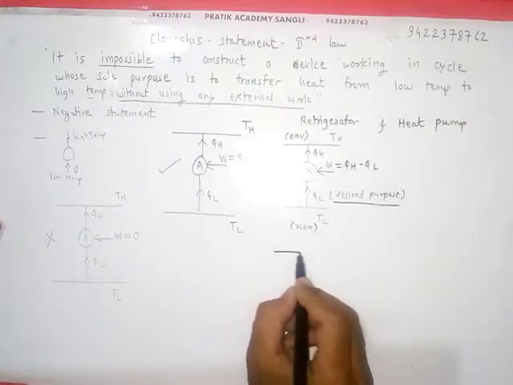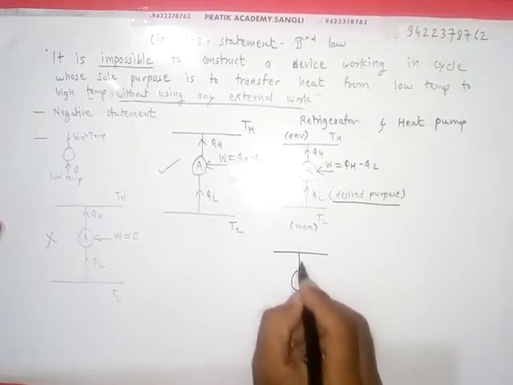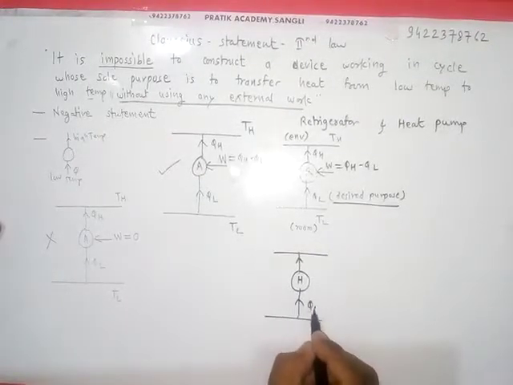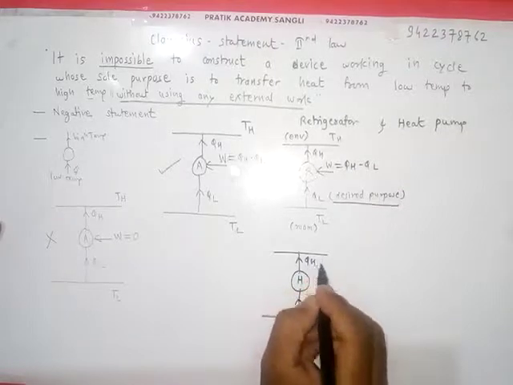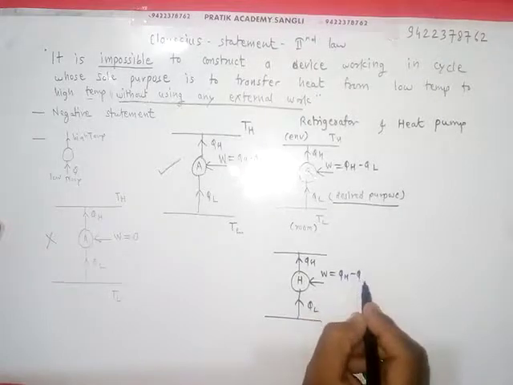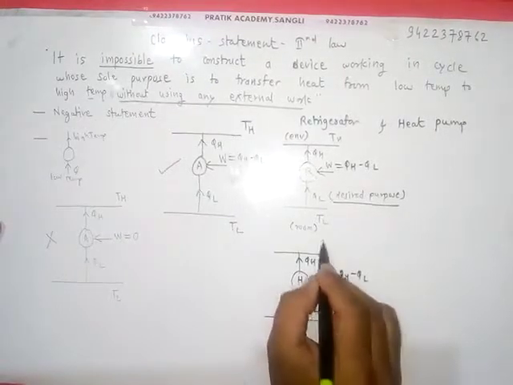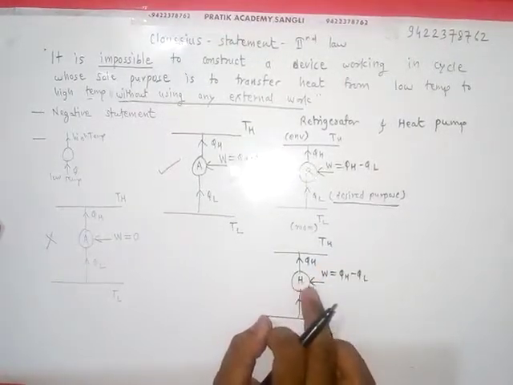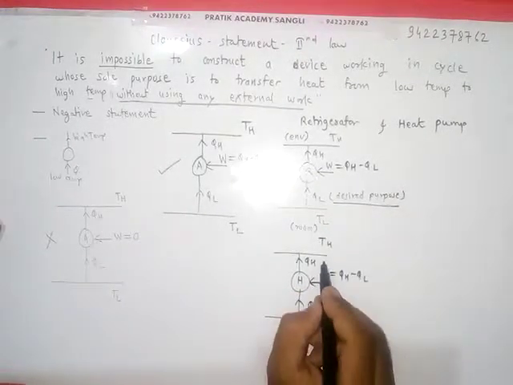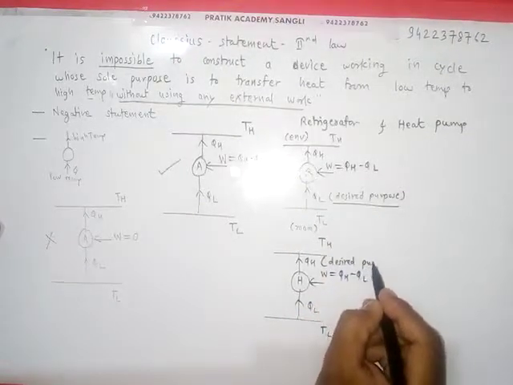And in the second case, what is a heat pump? It is similar to our refrigerator, but the purpose is different. It will remove heat QL from the low side and deliver QH, and it requires non-zero work W, which will be equal to QH minus QL. This is the low temperature, high temperature. But when we call this device a heat pump, then the desired purpose is to add heat to the room. Here the desired purpose is QH.